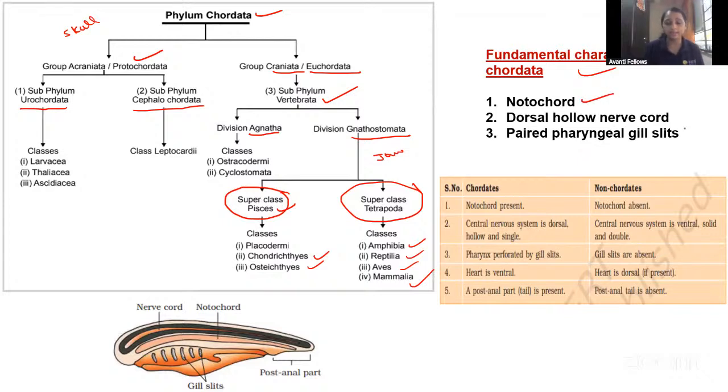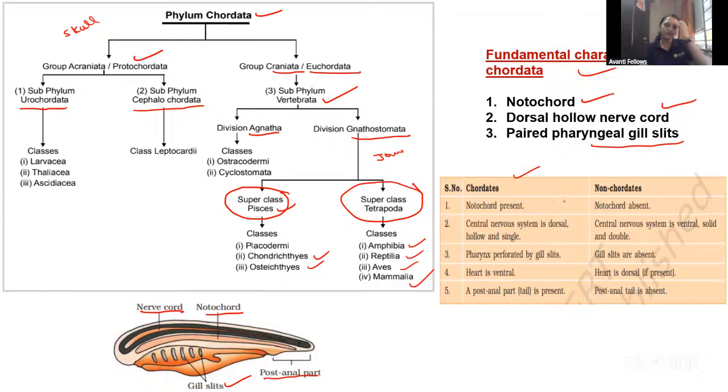Notochord is there, yes. And dorsal nerve cord is there, yes. It is not ventral, it is dorsal, remember. And paired gill slits are there. That is very important. Here you can see a dorsal nerve cord, notochord is there, and the post-anal tail is also there, and the gill slits are also there. These are the fundamental characters.